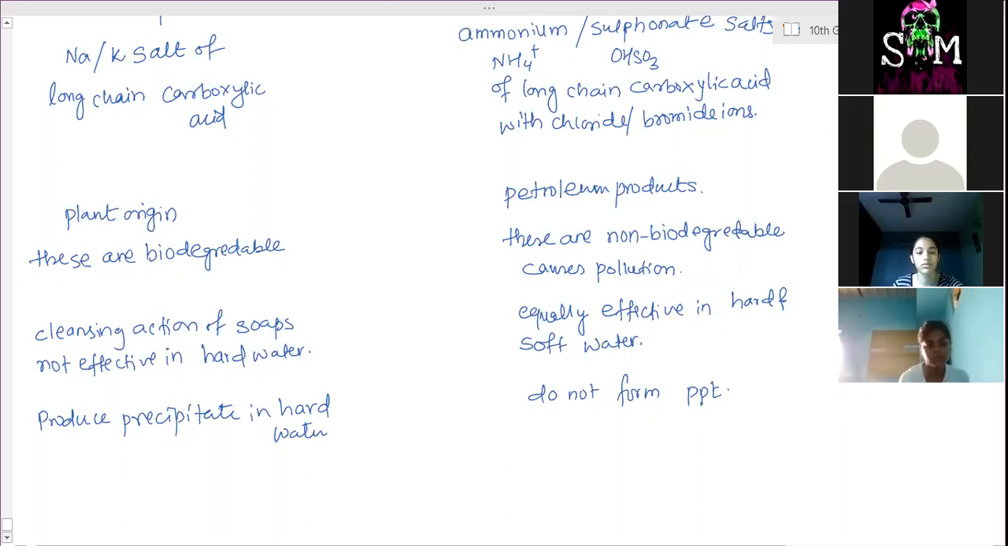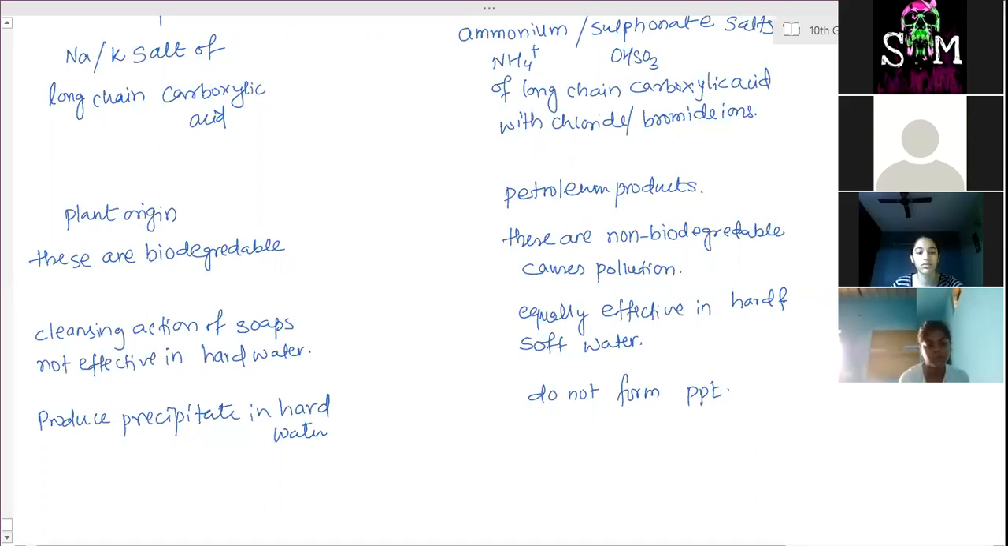Clear? Now, what about dishwashers? Those are detergents, and not soaps. Even hand washes. Shampoo is also a detergent. Shampoo, what we use for hair, is also a detergent. Ma'am, hand washes? Hand washes are also a part of detergent, with some disinfectant solutions mixed in it.